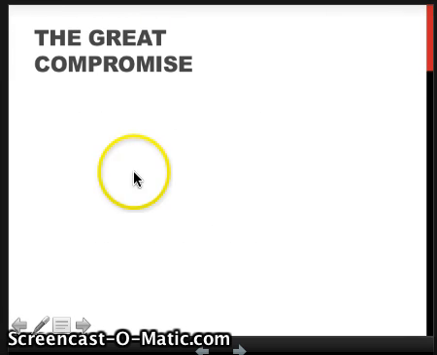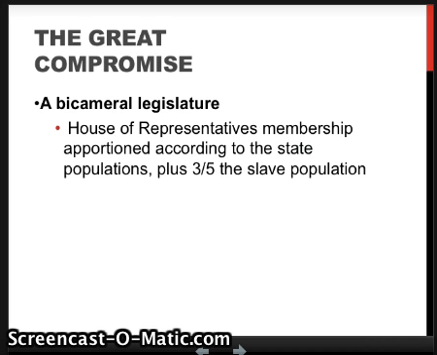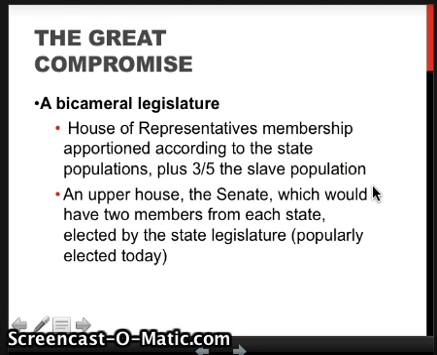Because of that, we have to come up with the Great Compromise. We do end up with a bicameral legislature, much like the Virginia plan, with a House of Representatives membership apportioned according to the state populations, plus 3/5 of the slave population, otherwise known as the 3/5 Compromise, and an upper house, the Senate, which would have 2 members from each state elected by the state legislatures, though today we elect them popularly by the people. And this is what brought in the New Jersey plan. So Virginia plan and the House of Representatives, and the New Jersey plan with the Senate, the Great Compromise.